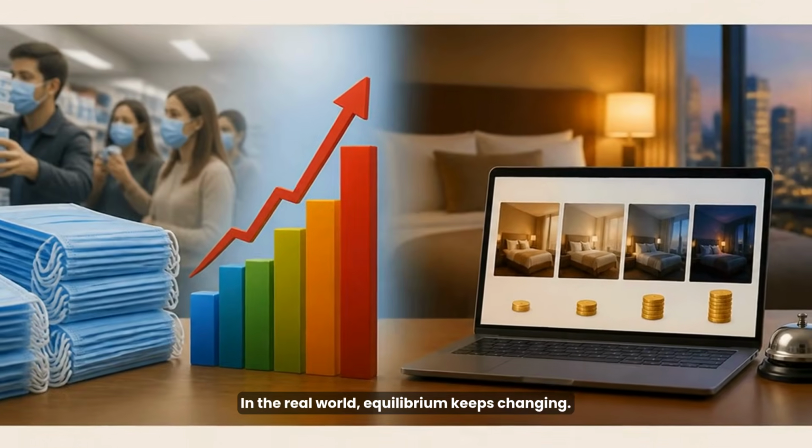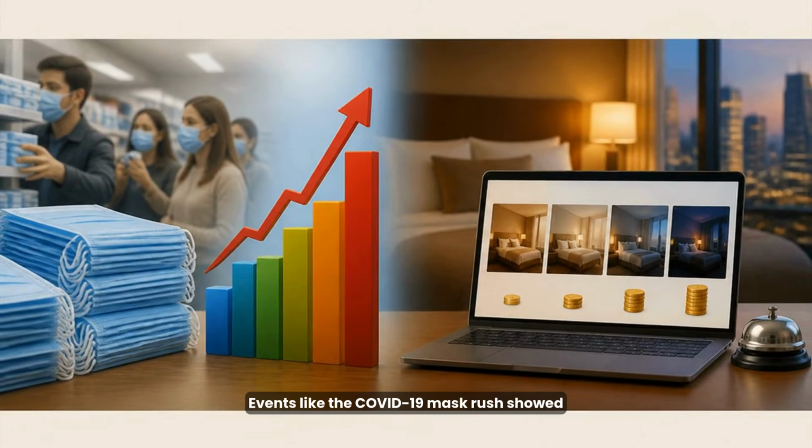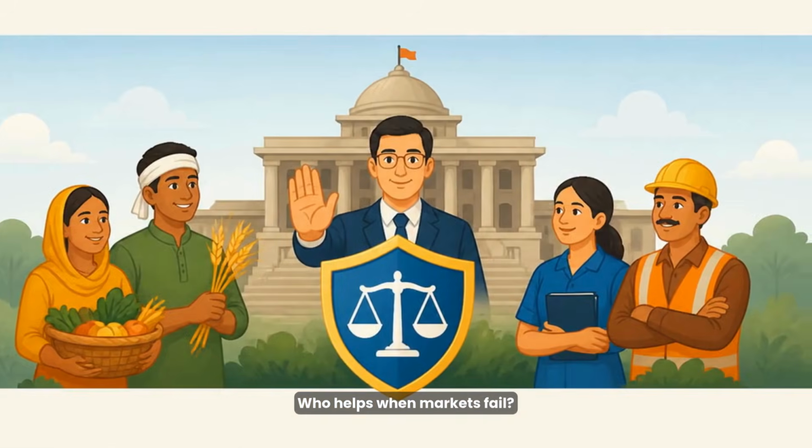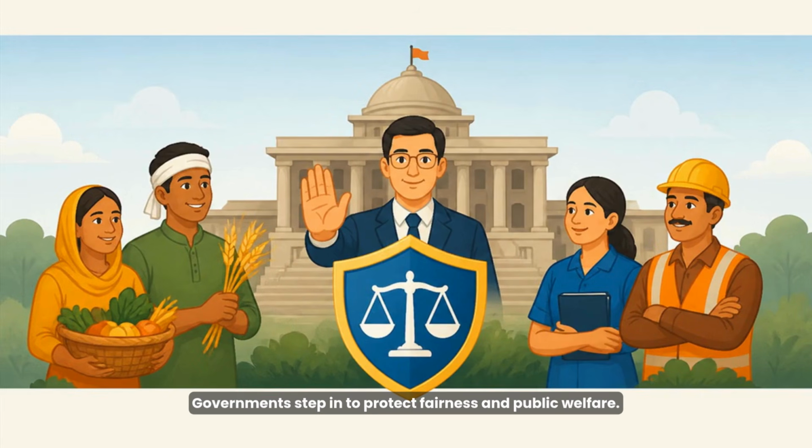In the real world, equilibrium keeps changing. Events like the COVID-19 mask rush showed demand can spike and push prices up until suppliers catch up. Hotels also change room tariffs by season and time, sometimes many times a day to match demand. Who helps when markets fail? Governments step in to protect fairness and public welfare.